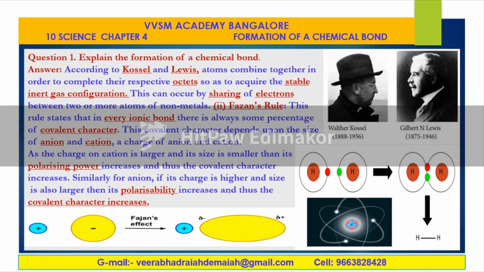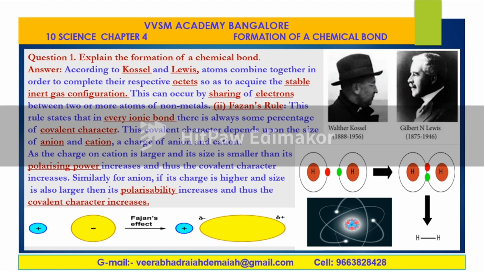Well, explain the formation of chemical bond. According to Kossel and Lewis, two great scientists, Walter Kossel, 1888 to 1956, and Gilbert N. Lewis, 1874 to 1946, these two scientists are responsible for the explanation of the formation of chemical bond. Fajans' rule is also important.